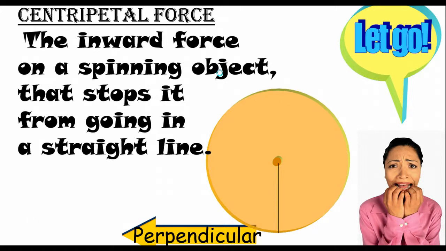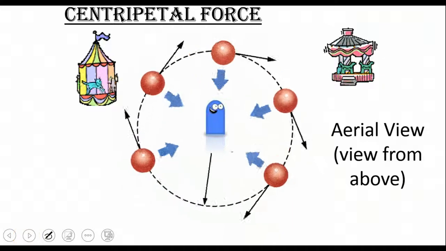So you're spinning this object around in a circle. Say you have a ball on a string. You're spinning it around and around, and as you can see here, you let go exactly in this spot, so that ball traveled perpendicular, in a straight line that way. Okay, that's very important that you understand that one.